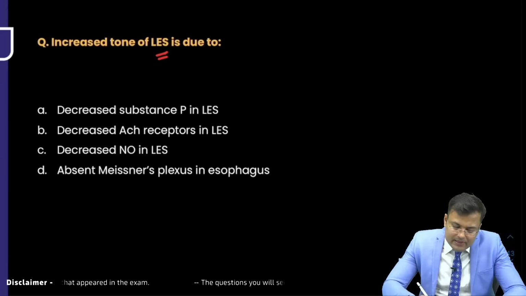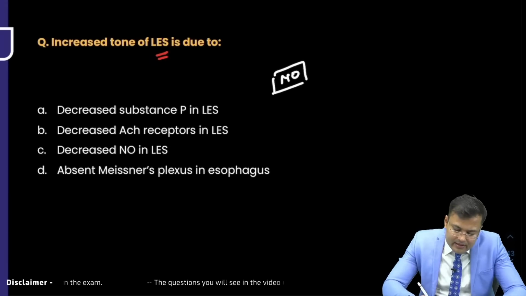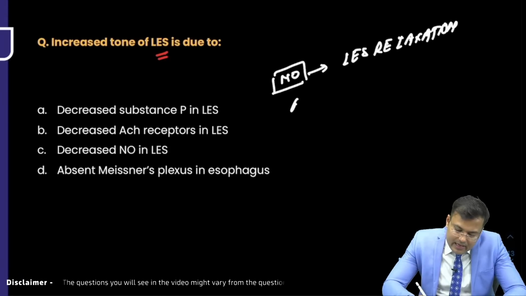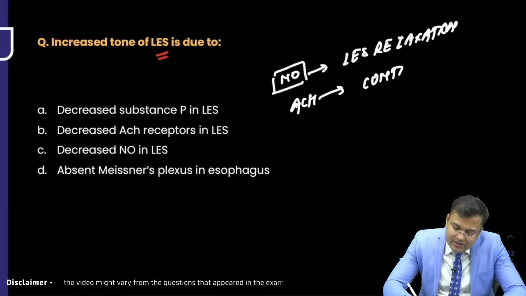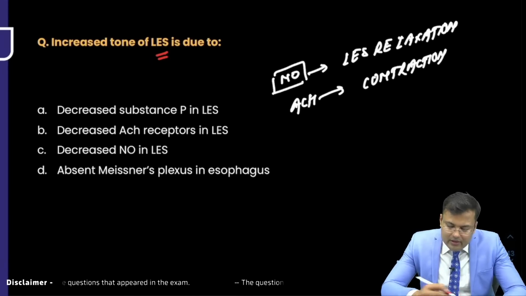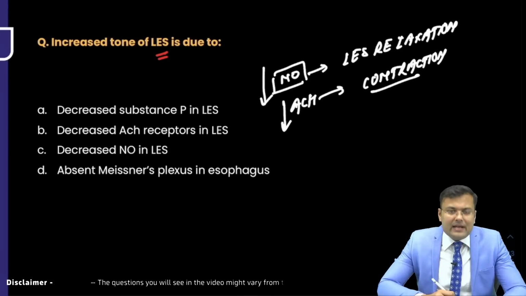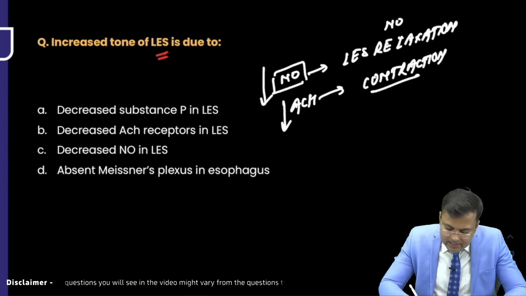Next, increased tone of LES. Nitric oxide is responsible for LES relaxation, and acetylcholine is responsible for LES contraction. If you decrease acetylcholine, there is relaxation. And if you decrease nitric oxide, there is no relaxation.